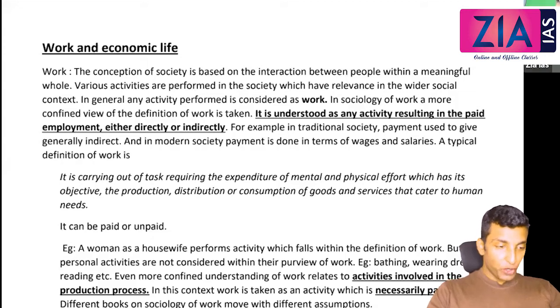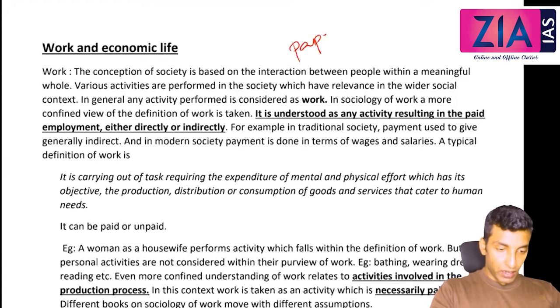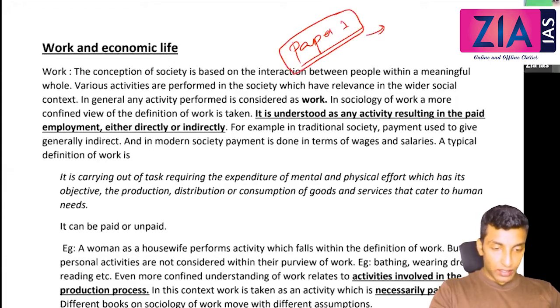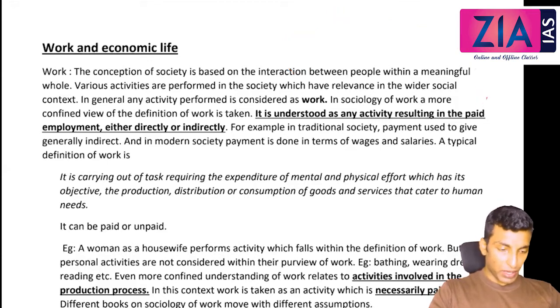So this is a new module, a new chapter from your paper 1 only. Paper 1, after the first 3 chapters, then thinkers, then stratification. So 3, 4, 5. Now this is going to be our 6th chapter. We have jumped to family before discussing this chapter. So here we will try to complete this.